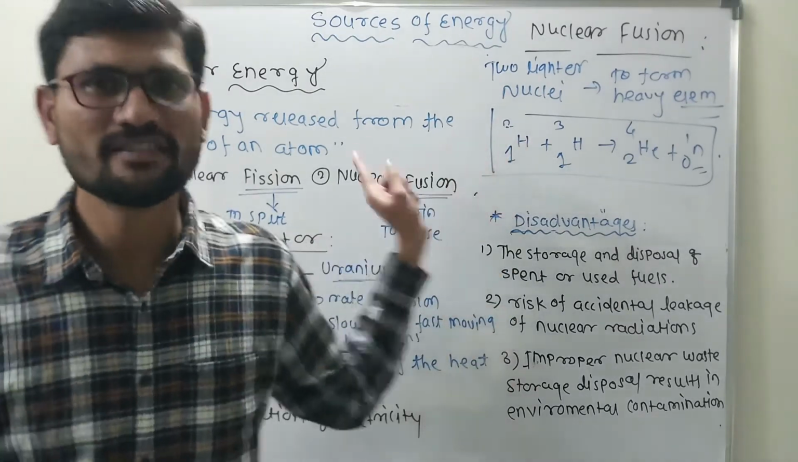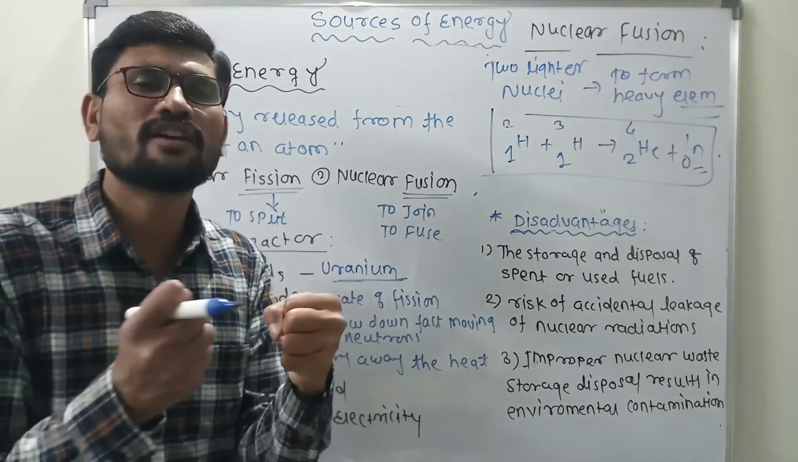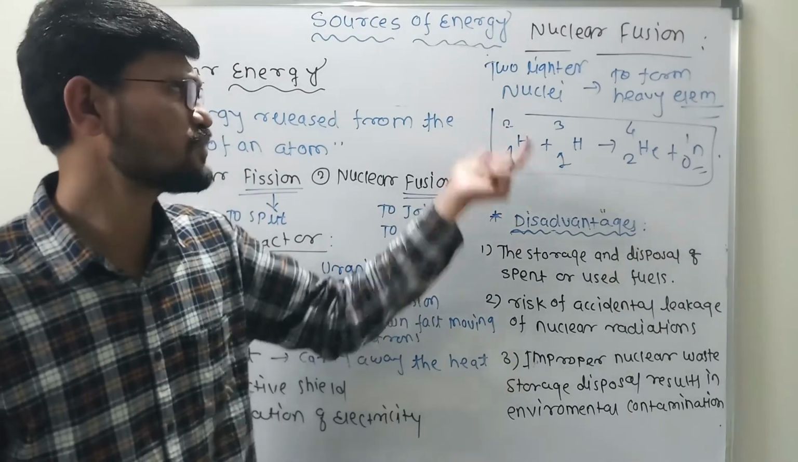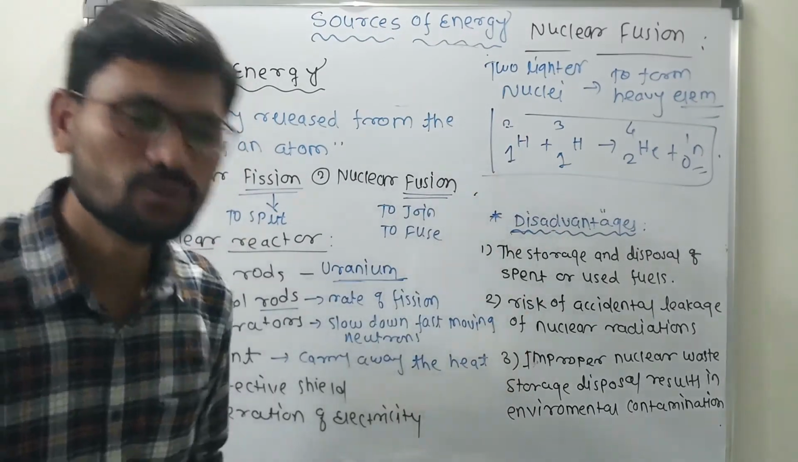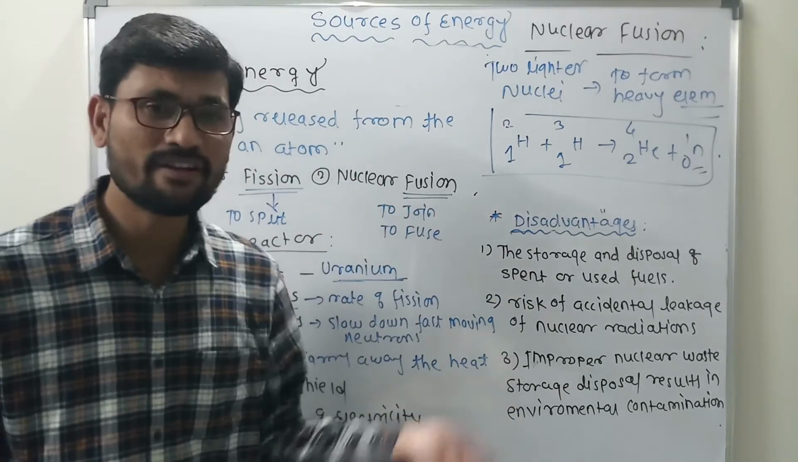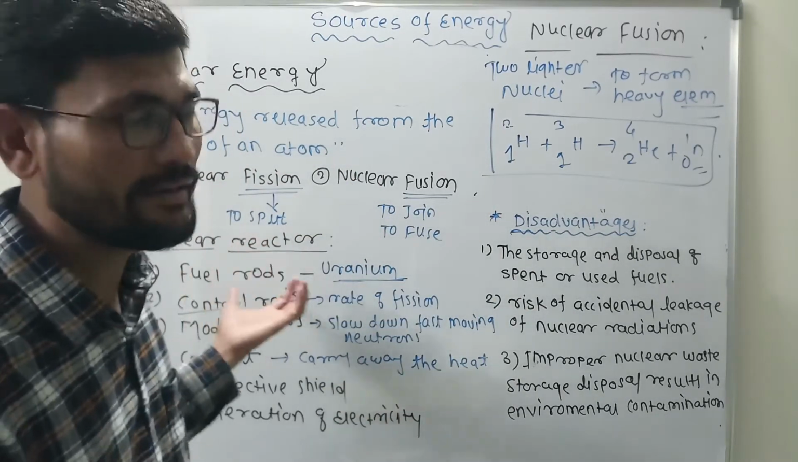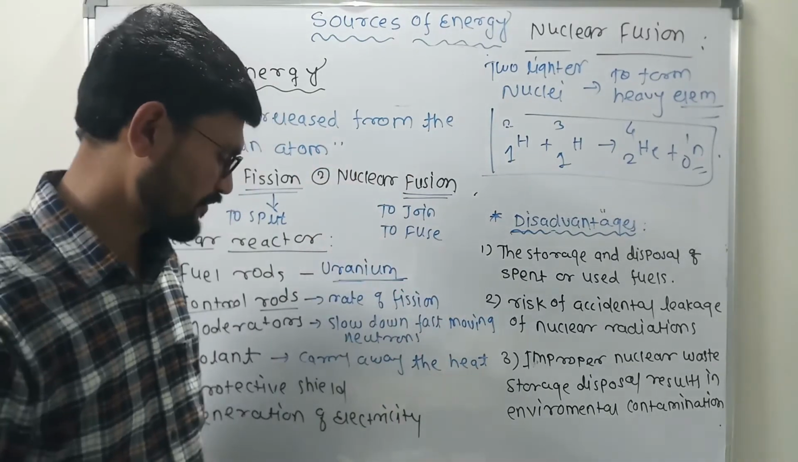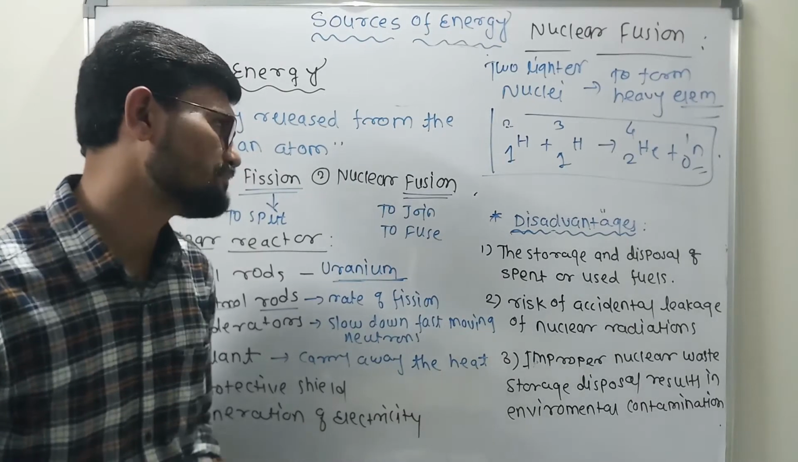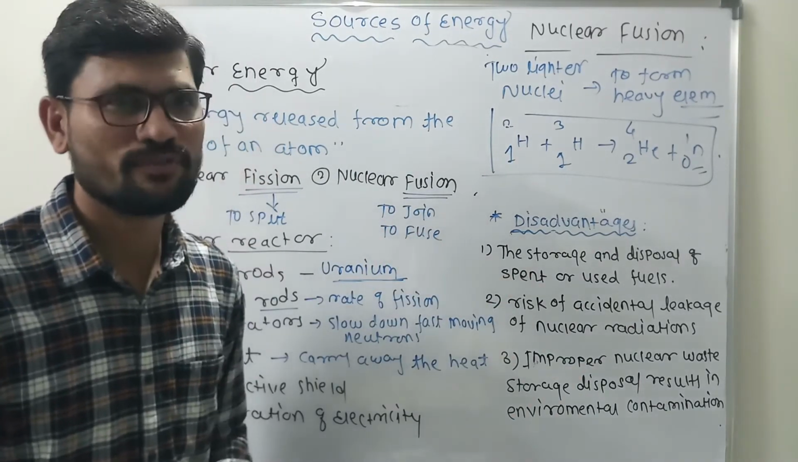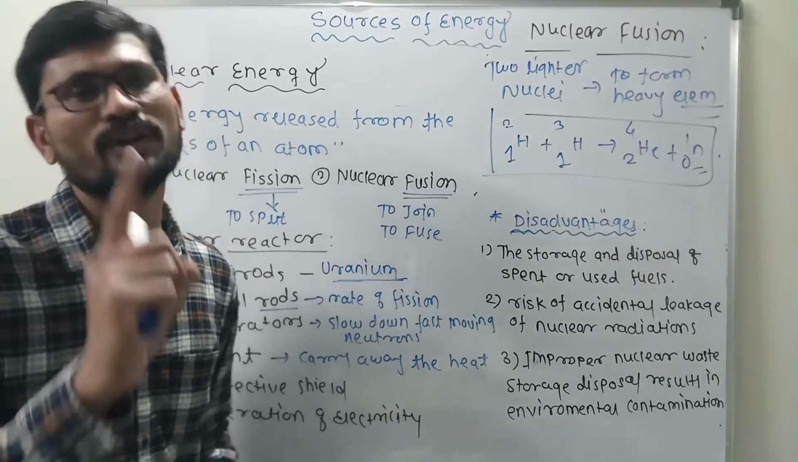Clear? So because of this process, two lighter nuclei come together to form the heavier elements. Get you what I'm saying? So this is the concept to be called the nuclear fusion. Now the advantage we know is that it can generate electricity, that is the most advantage. But the disadvantage is the storage and the disposal of spent or used fuels. This is the major problem, isn't it?